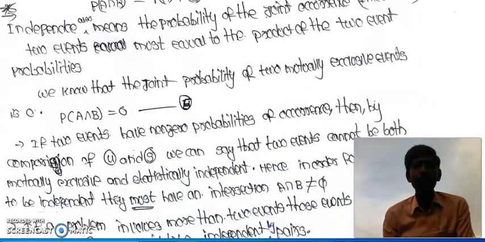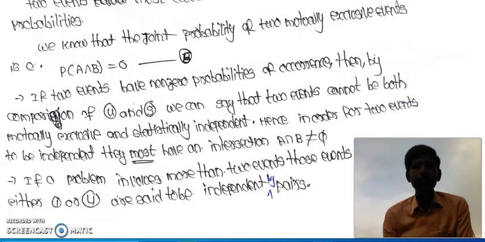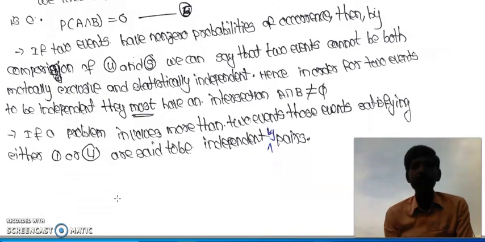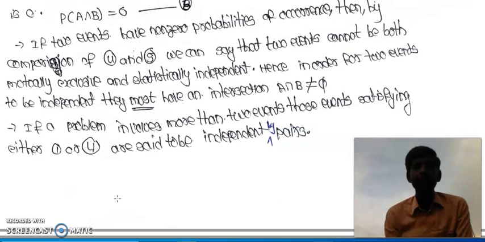We know that the joint probability of two mutually exclusive events is 0. If two events have non-zero probabilities of occurrence, then comparing equations 4 and 5, we can say that two events cannot be both mutually exclusive events and independent events. Hence, in order for two events to be independent events, they must have an intersection, P of A intersection B not equal to 0. If a problem involves more than two events, then those events satisfying equation 1 or 4 are said to be independent by pairs.